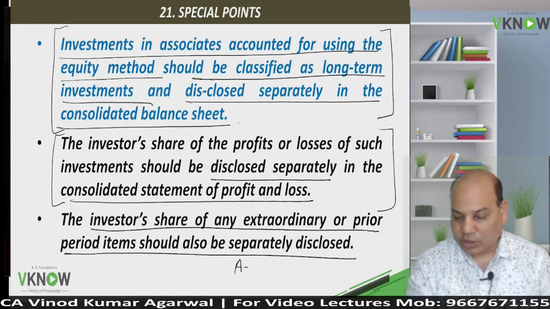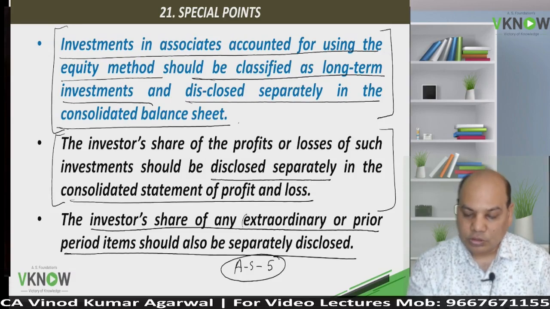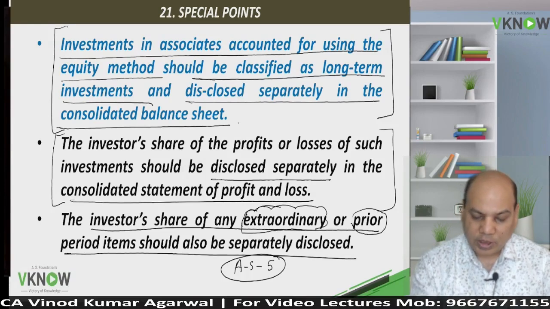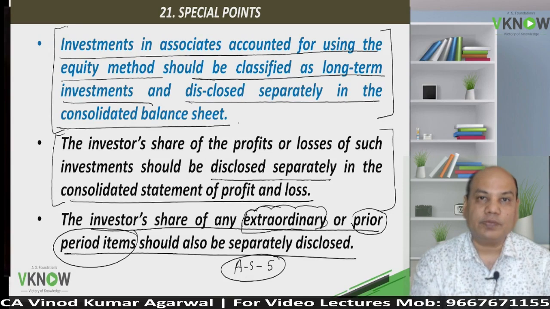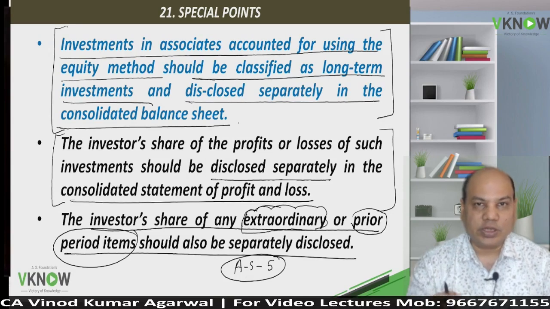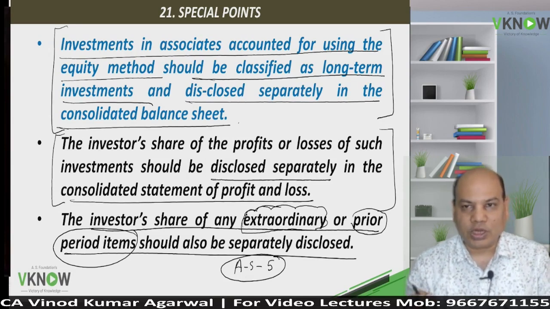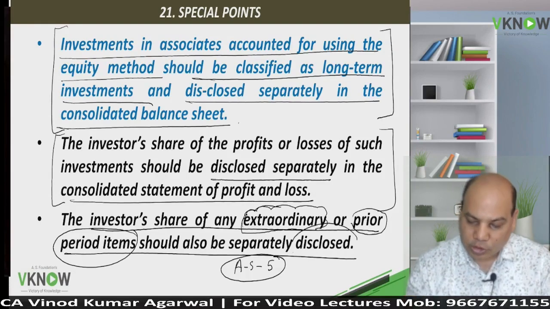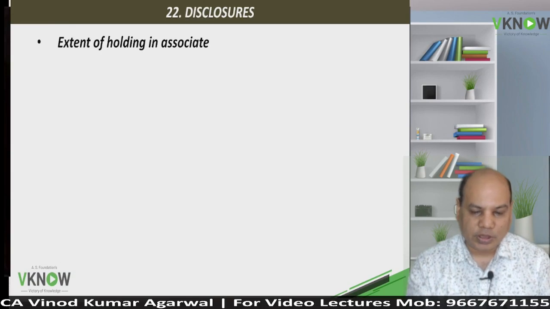What is an extraordinary item? Refer AS5. Not an ordinary item, not occurring in the normal course of activity, never planned by the management. Prior period item means an error or omission of an earlier year but discovered in the current year. So our share in extraordinary item and prior period item will also be disclosed separately.